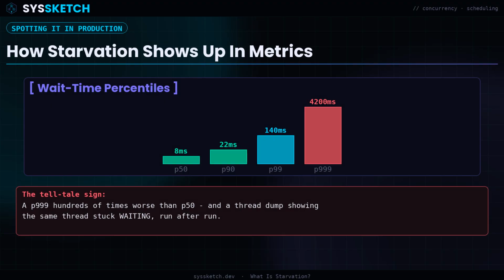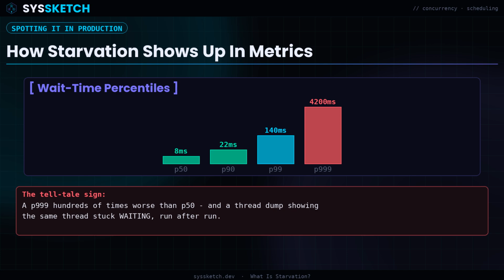In production, starvation usually shows up first in your latency percentiles, not in an obvious error or alert. Your P50 and P90 wait times might look completely normal: 8 milliseconds, 22 milliseconds, while your P999 balloons out to several seconds, because a small number of unlucky threads are consistently losing the scheduling decision. If you pull a thread dump during that window, the telltale sign is seeing the exact same thread sitting in a waiting state, run after run, while everything around it keeps cycling normally. That combination, a wildly disproportionate tail latency paired with the same thread repeatedly stuck waiting, is usually enough to confirm starvation rather than simple contention or load.